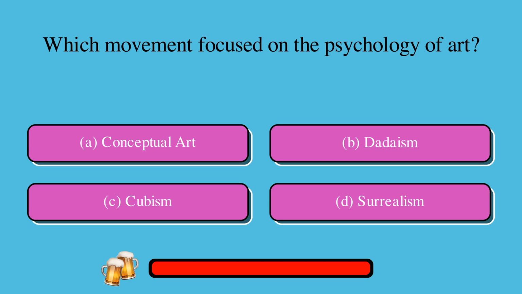Which movement focused on the psychology of art? A. Conceptual art, or B. Dadaism, or C. Cubism, or D. Surrealism? The correct answer is A. Conceptual art.